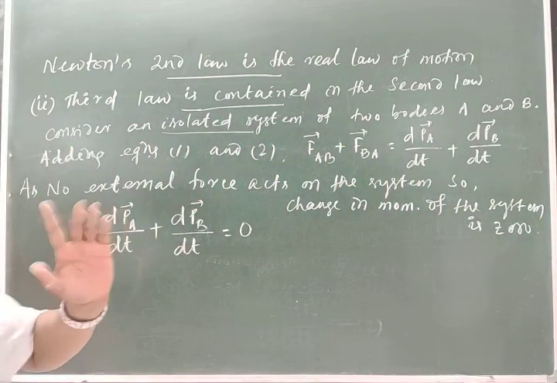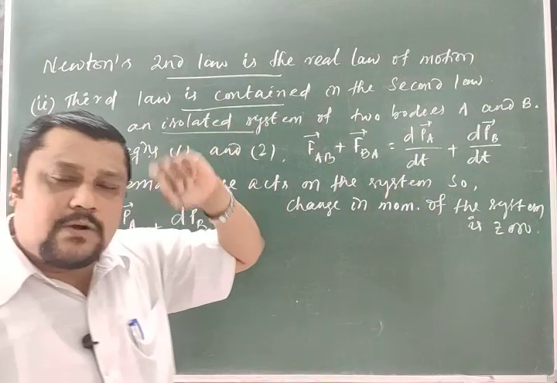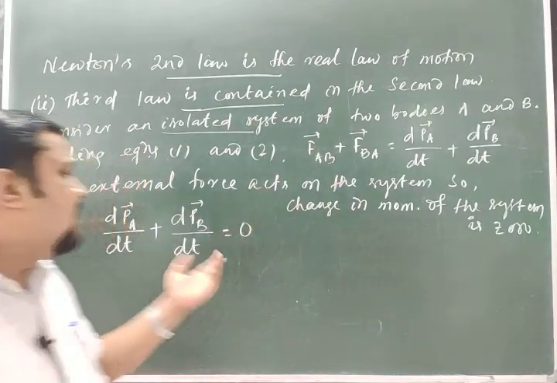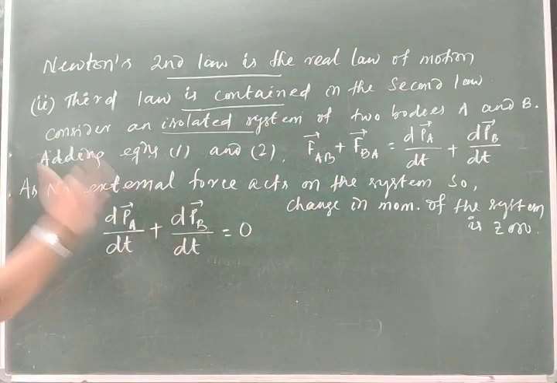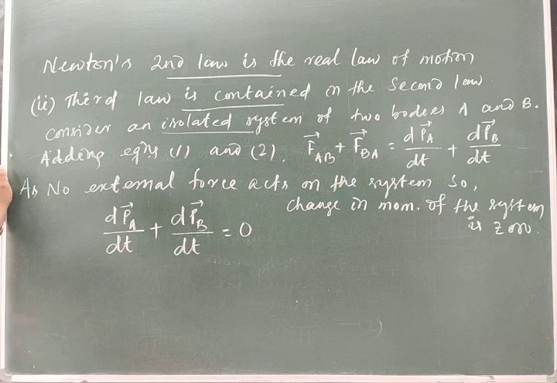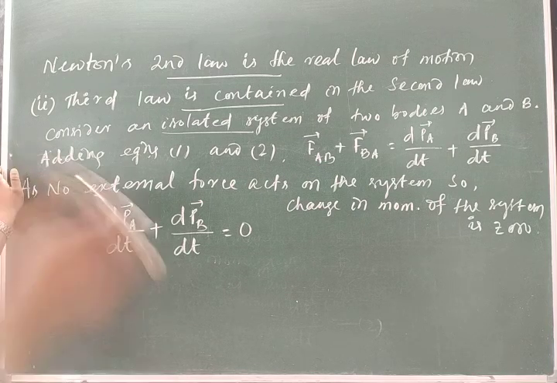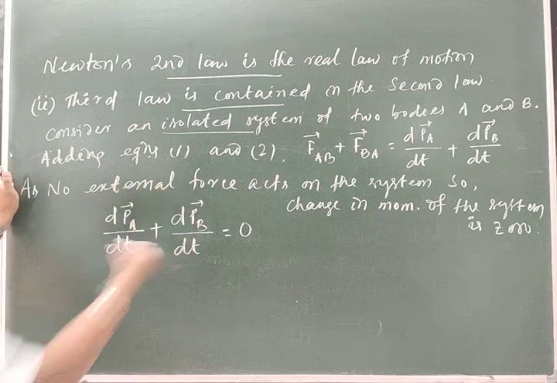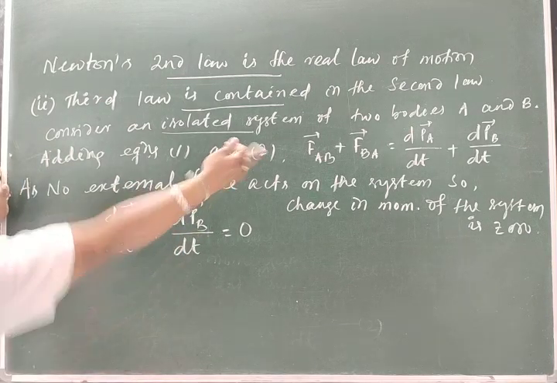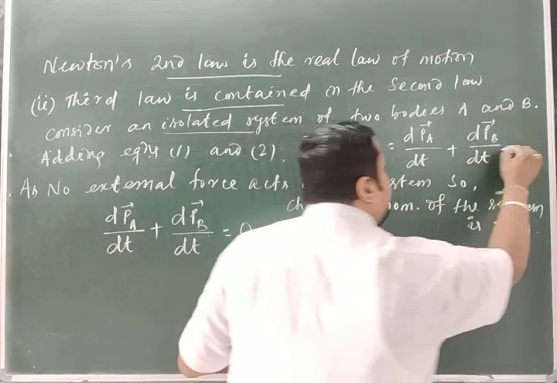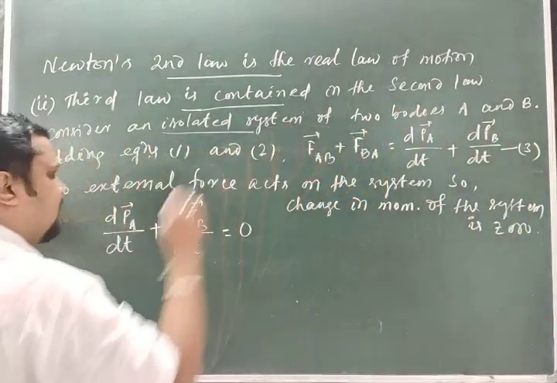For the system, individually, first we go for individually. For the system, there is no external force, so there is no change. Individually, momentum changes because of individual forces on each particle. When you consider A and B as a system, then this is the case. If this is equal to 0, then from equation 3,